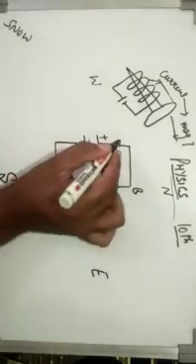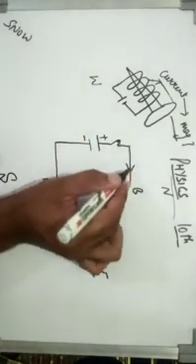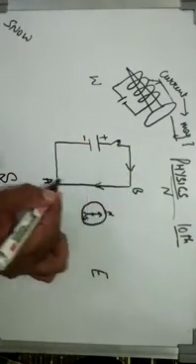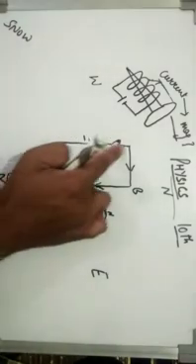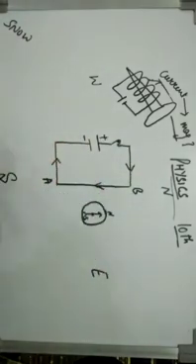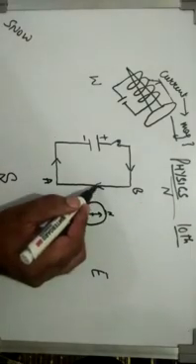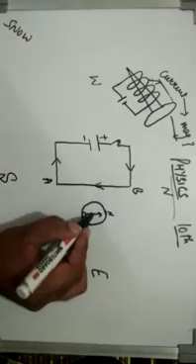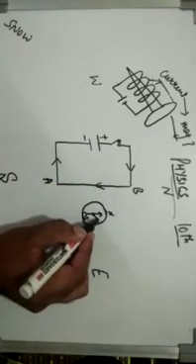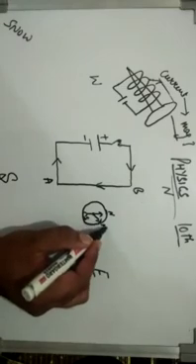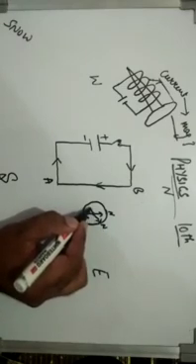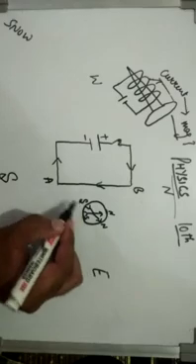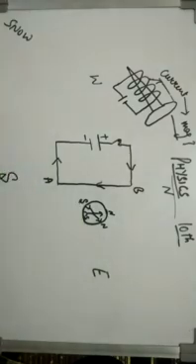Now when I switch on, the current starts flowing from B to A, as you know the current flows from positive to negative. Suddenly when the switch is on, the needle moves: the north pole shifts this side and the south pole shifts this side.